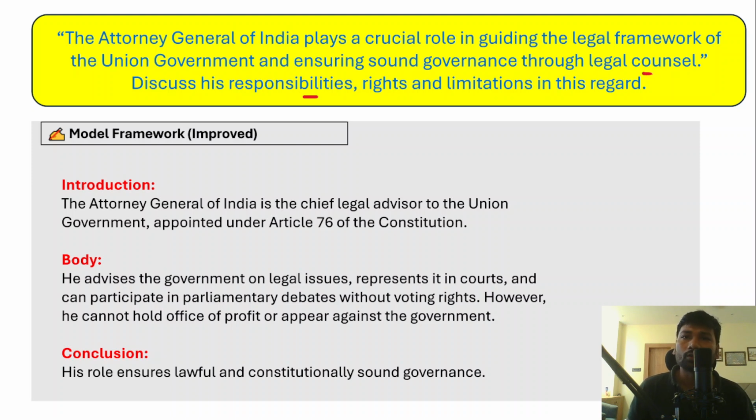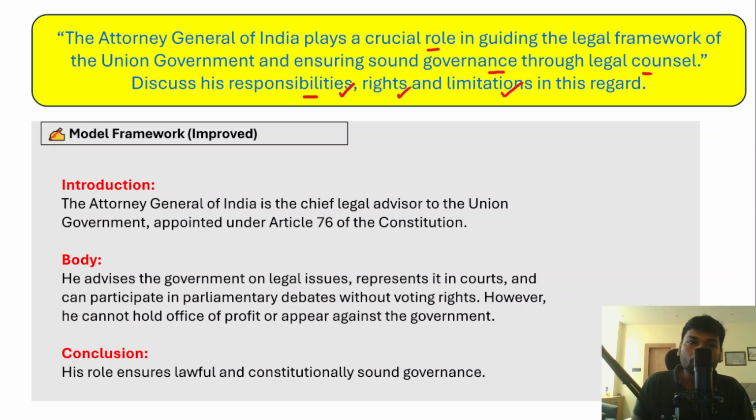However, in the body part of the answer, so the demand or the key theme of the question that you need to address. Now, firstly, it says the Attorney General of India plays a crucial role in guiding the legal framework of the Union government and also ensuring sound governance through the legal council. So in this backdrop, you need to discuss the responsibilities of the Attorney General of India and the rights Attorney General of India enjoys and what are the limitations that the Attorney General of India have.